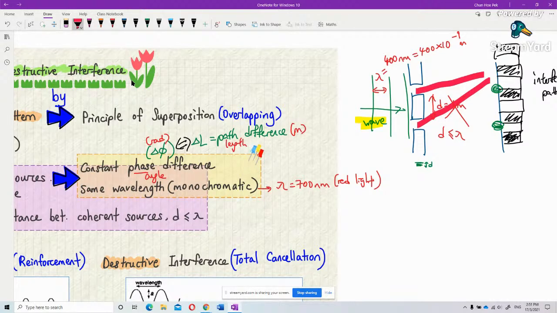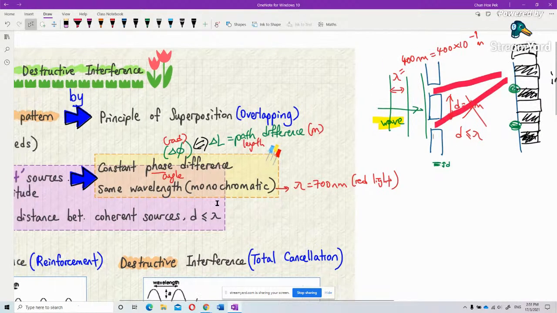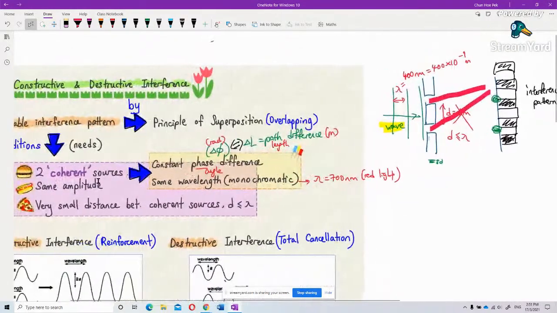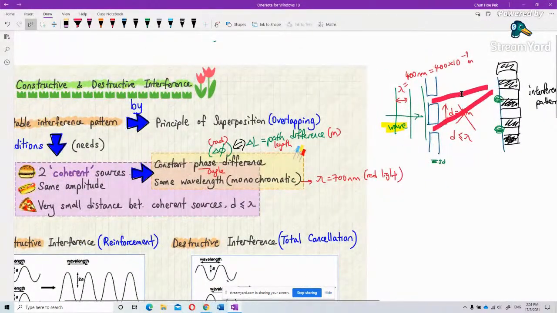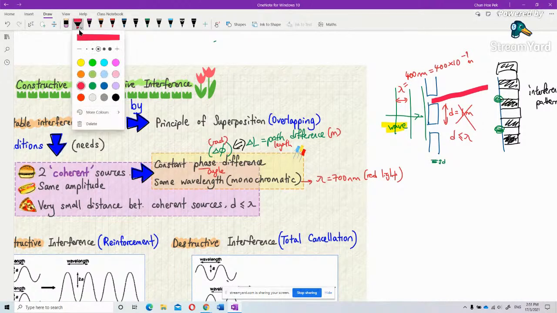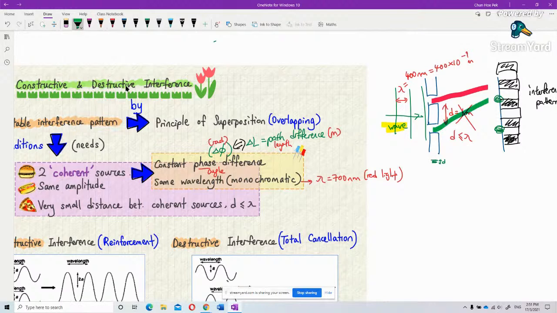Both of these must be coherent. Coherent means they have the same wavelength, which means they have the same color, the same type of light. You cannot use one red and one, let's say, green. That cannot produce an interference pattern. These two are not coherent.